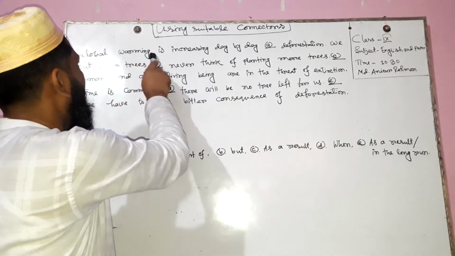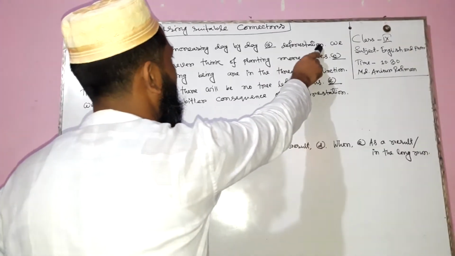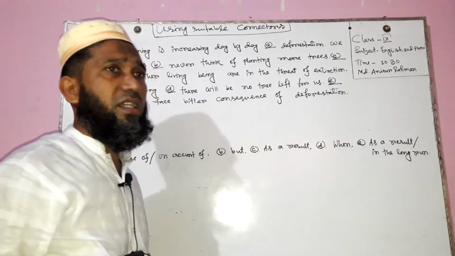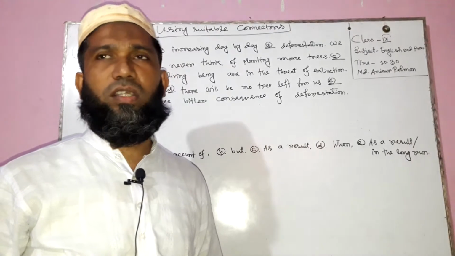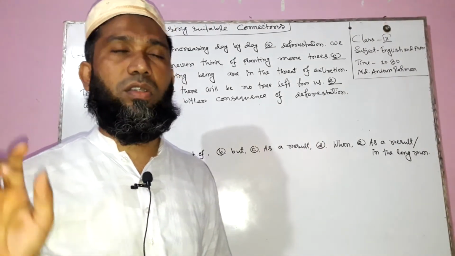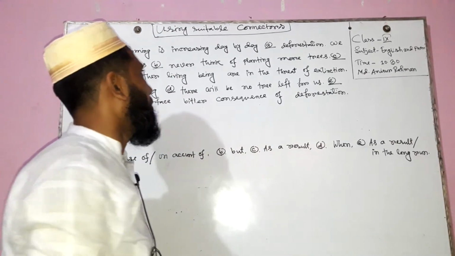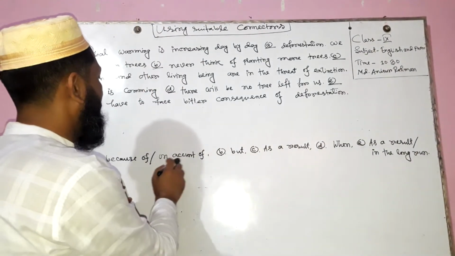Here: global warming is increasing day by day dash deforestation. This sentence requires a connector which focuses on a cause or reason. Which connector is appropriate here? Appropriate here are because of or on account of.